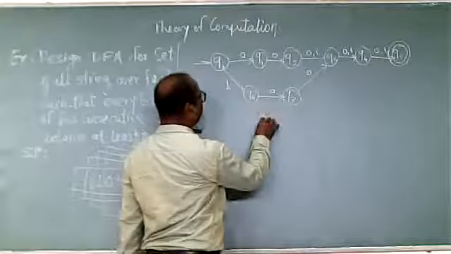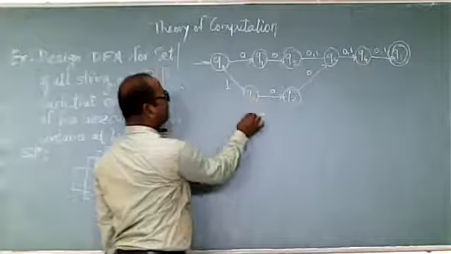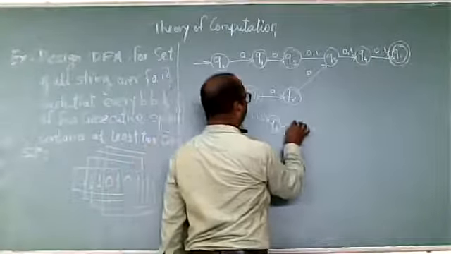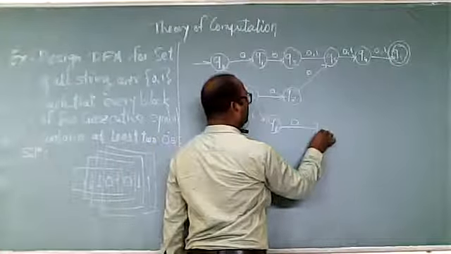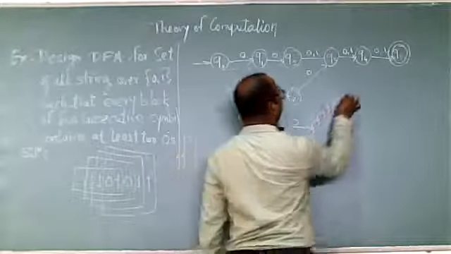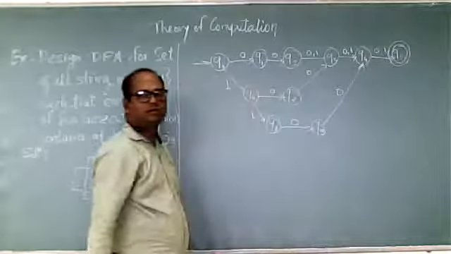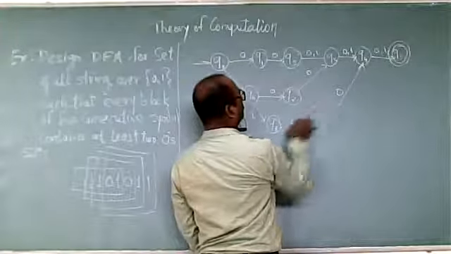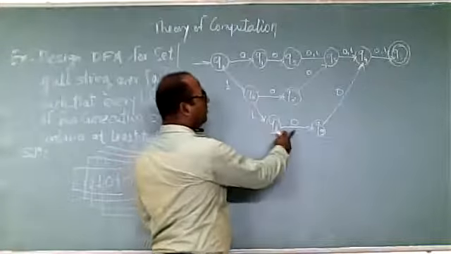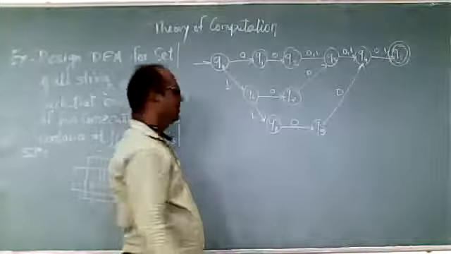Now consider there are two 1s in the beginning. The first symbol is 1, the second symbol is also 1, so we make a transition on 1 to Q9. With 1 2 3 alphabets there, the fourth alphabet will be 0, and with any input it will go to Q5. So 0 0, two zeros are done, after that it can be anything. The first two symbols are 1, so we require at least two zeros, and after that anything, and we reach the final state.